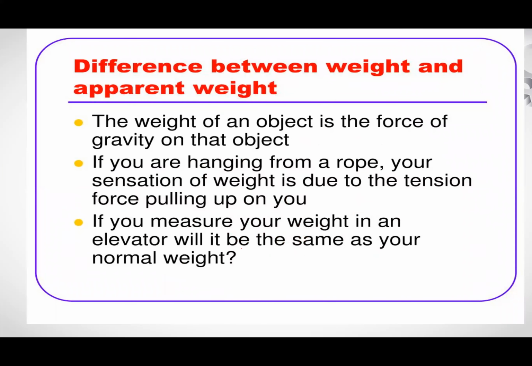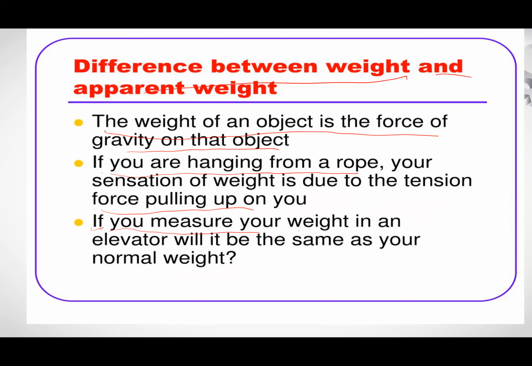Now, difference between real weight and apparent weight. The weight of an object is the force of gravity on the object. If you are hanging from a roof, your sensation of weight is due to the tension force pulling up on you, the force exerted on you with the help of the string.